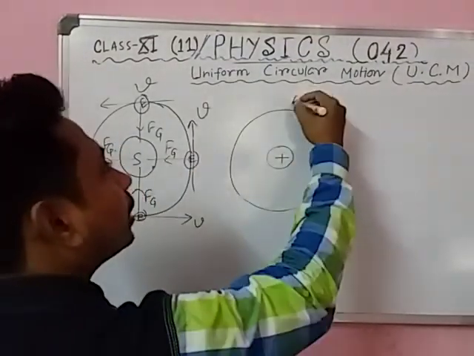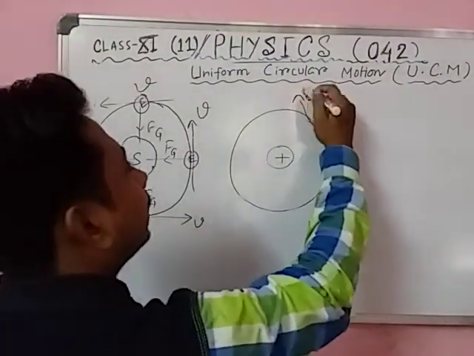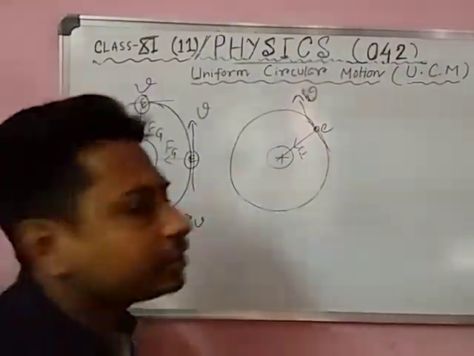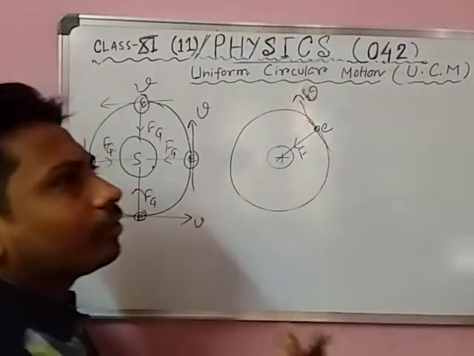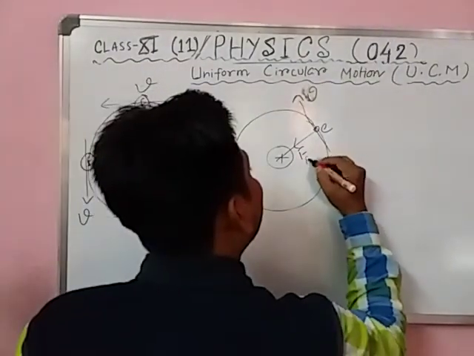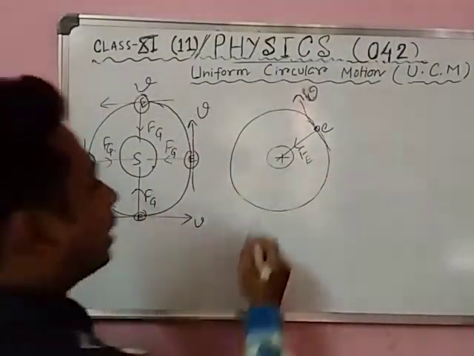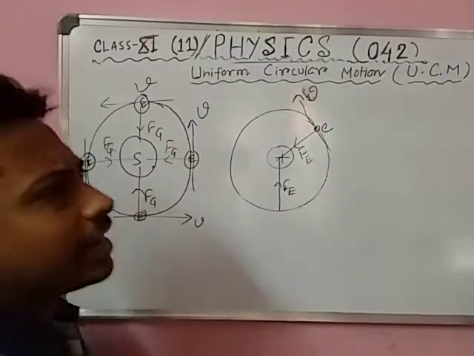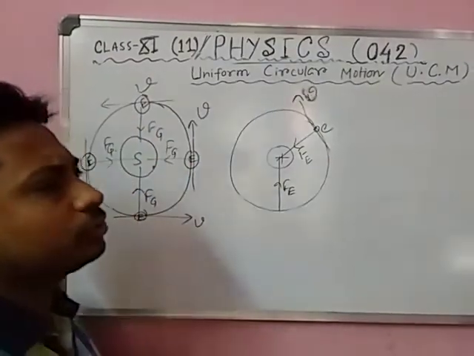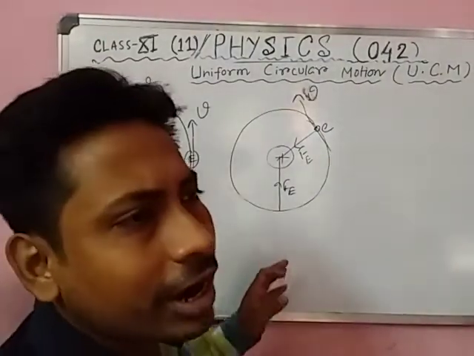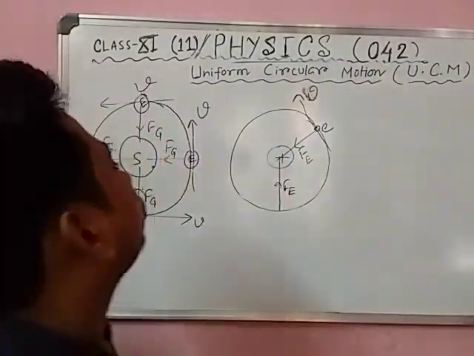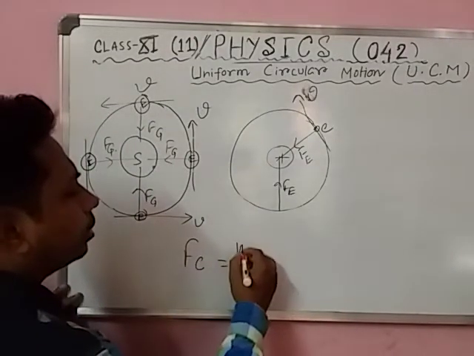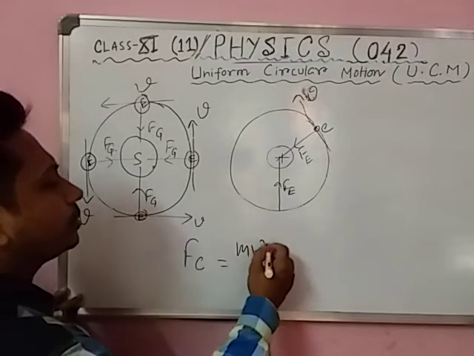Here also if you draw the velocity, the direction of velocity changes every time, but the direction of force, the name of the force is electrostatic force, Fe, and it is always directed towards the center. So the force which is directed towards the center is called centripetal force. You know the formula of centripetal force, I think. Fc, centripetal force, equals mv square by r.